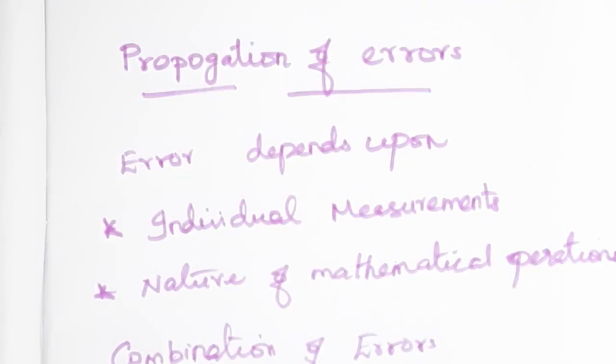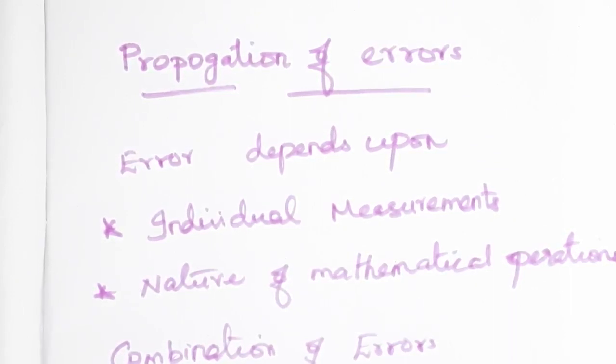The formula may contain multiplication, division, etc. So many terms will be there in a particular formula. For each and every measurement we will be getting an error. So at last we have to conclude the result by considering all the error analysis.